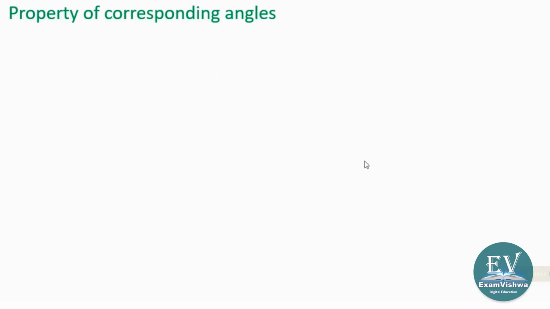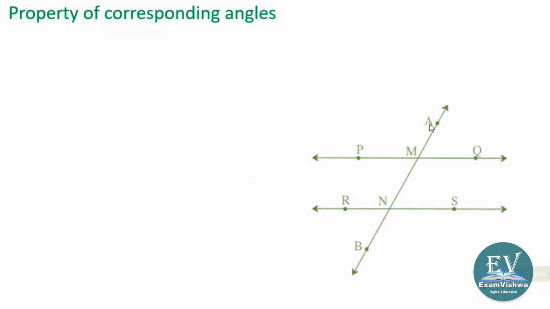Properties of corresponding angles. What is meant by properties of corresponding angles? The property is that, this is from your textbook, PQ and RS are two parallel lines. Here is a parallel line, here is a parallel line, and AB is the transversal, and these are the points of intersection.